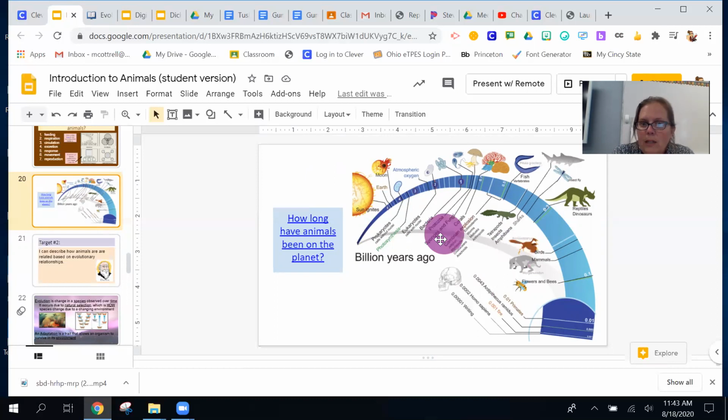And then we have this big explosion of animal life that we talk about a lot throughout our course, the Cambrian explosion. That was about 5 million years ago, and that was just a huge explosion of animals. And then if you're interested down here in the hundreds of thousands of years, you can see where we evolved, Homo sapiens. So we are not as old as all these other animals.